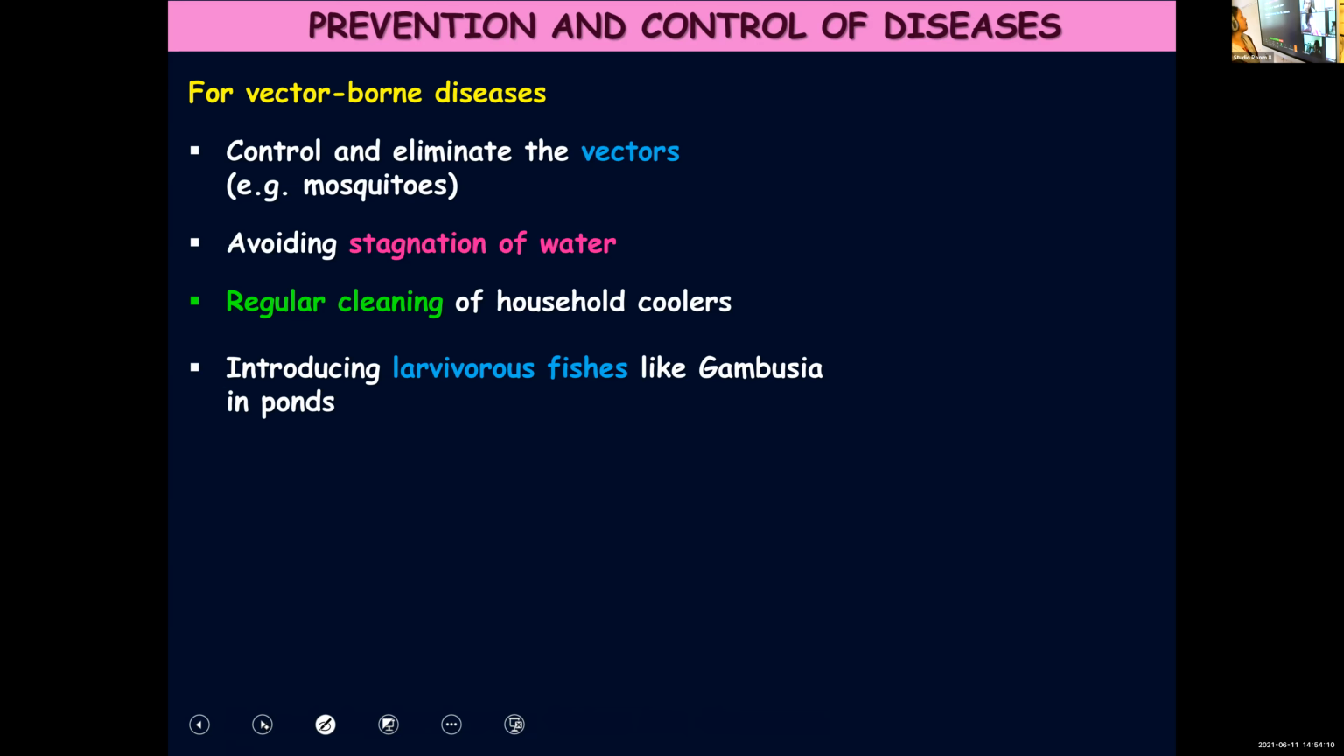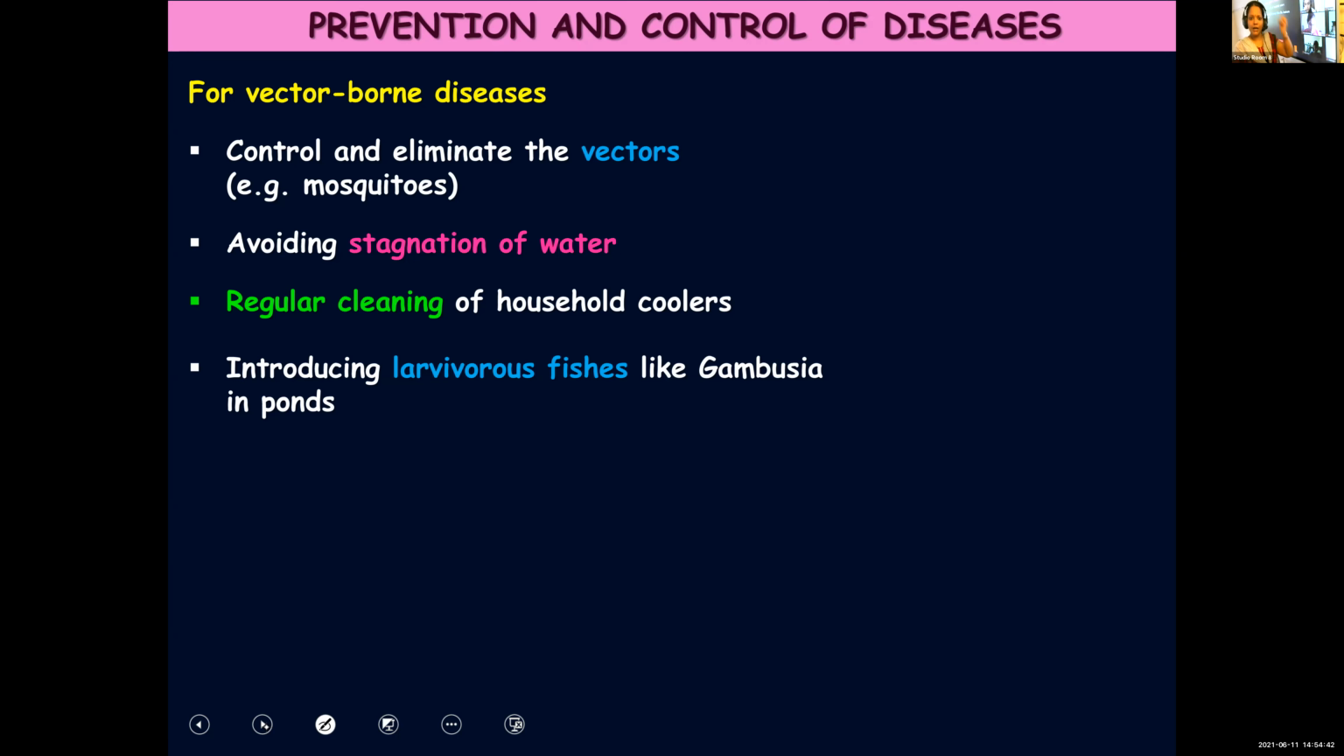Introducing larvivorous fishes, if you have some, maybe for decoration or for decorative ponds in your house. Now we get concrete tanks where you fill water and grow lotus or lily plants. Even in that case, that is also a pool of water where water is getting collected. So there also the mosquitoes can lay eggs and multiply. In such cases, you can introduce some larvivorous fishes.